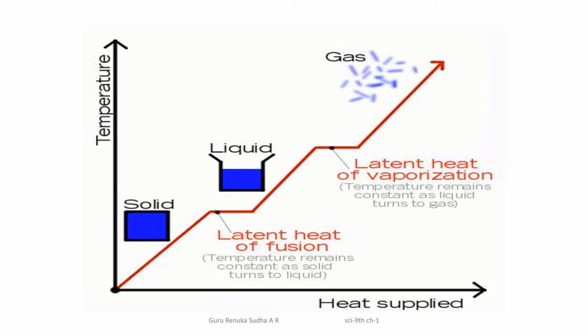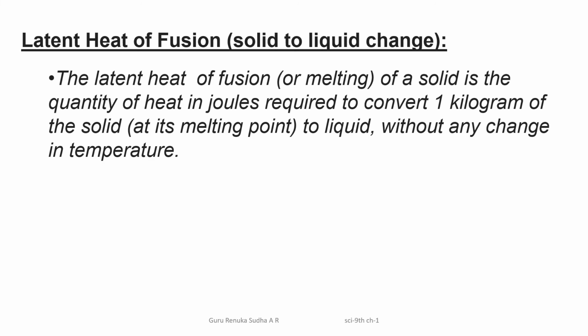Similarly, when you heat water or any liquid substance, it gets converted into a gaseous substance. It changes its state from liquid to gaseous state. But while changing its state, for a few minutes the temperature is going to be constant.